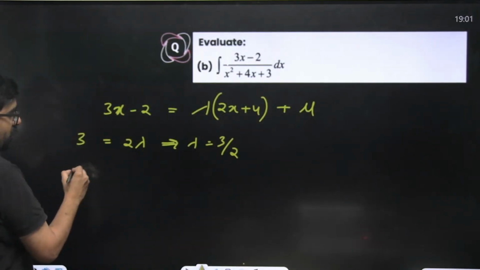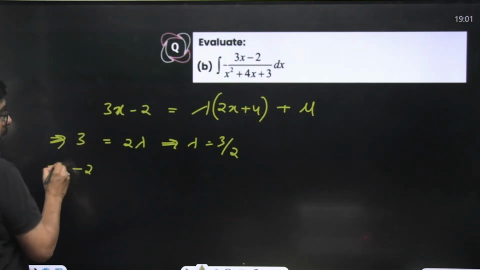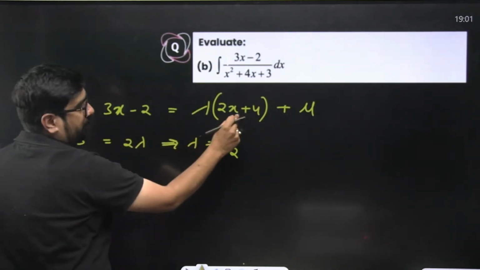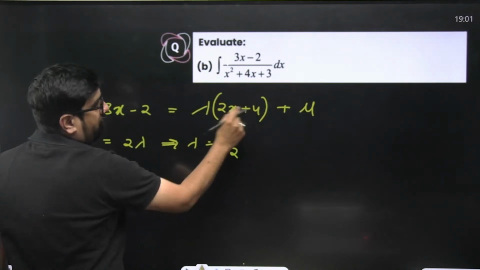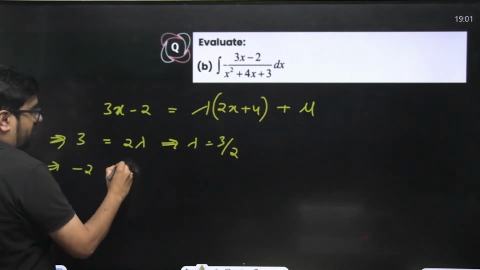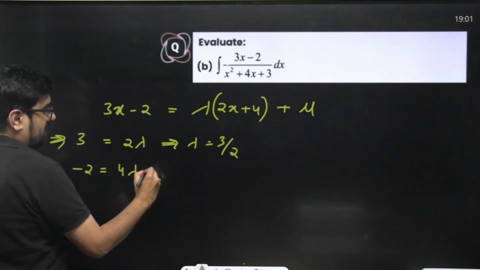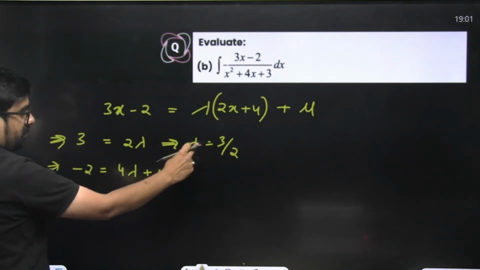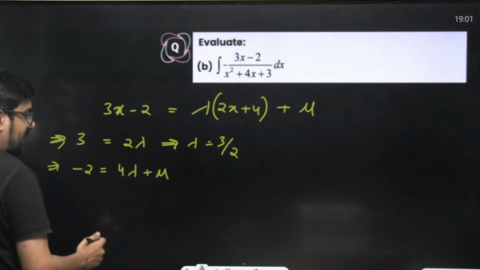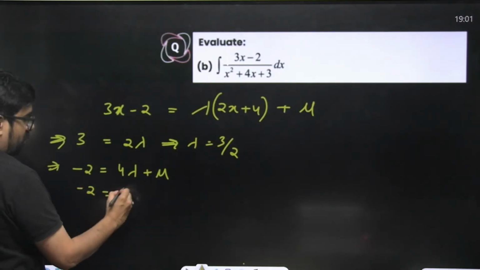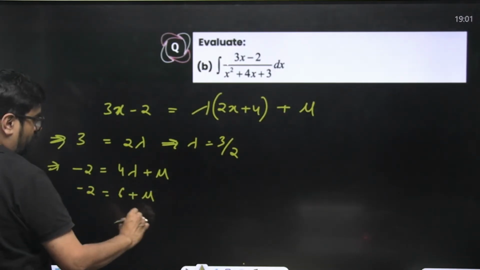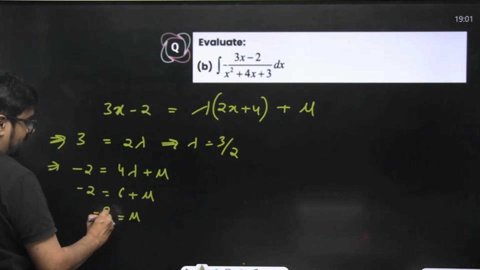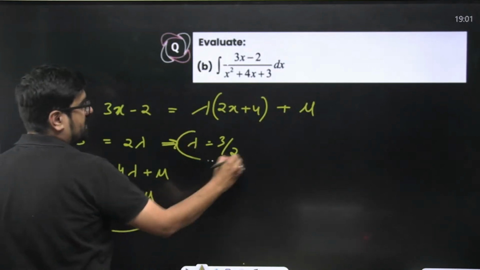What is the constant over here? Minus 2. What is the constant over here? 4 lambda plus mu. That means 4 lambda means 2 into 3, 6 plus mu. That means minus 2 is equal to 6 plus mu. That means your mu is equal to minus 2 minus 6, minus 8. This is your mu, this is your lambda.